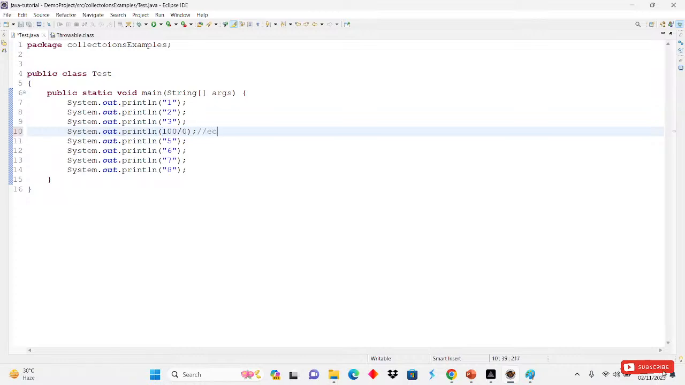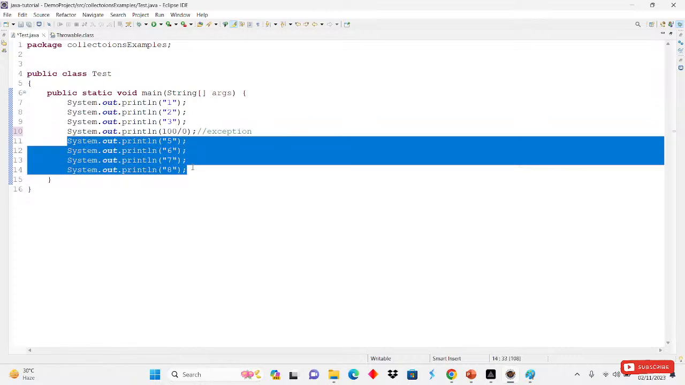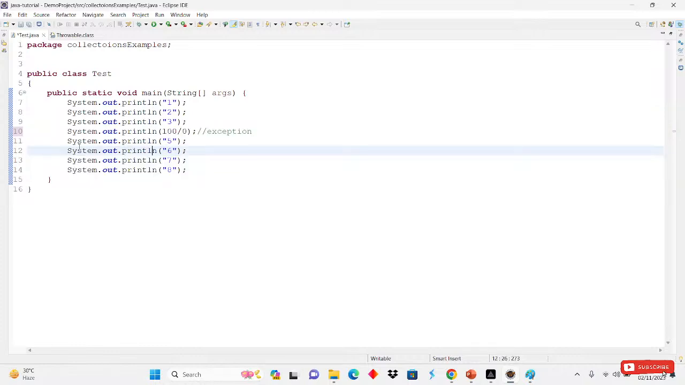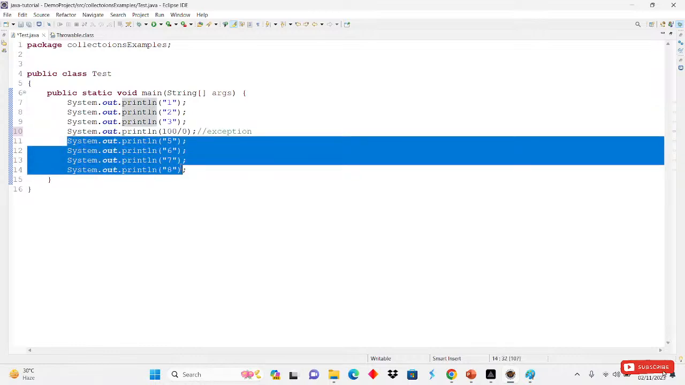Here the exception has occurred, and due to the exception, what is it doing? It is terminating the program. It is abnormally terminating the program here only. It is not printing the lines below, even though those lines are correct, right? 5 6 7 8 have to print.